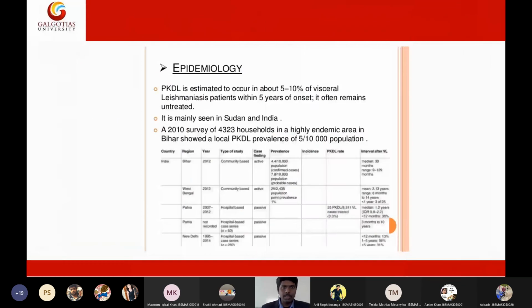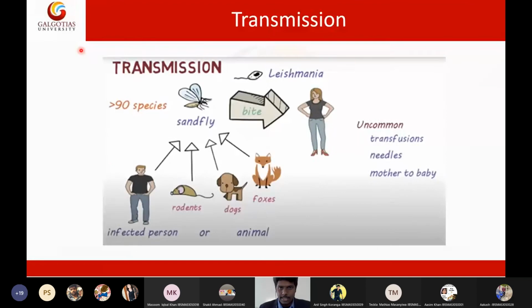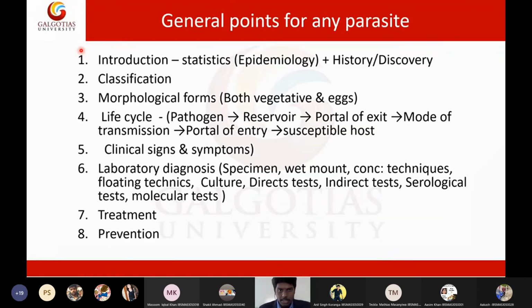Then I discussed the epidemiology, and the general points that need to be studied in all parasites. No matter what parasite it is, we need to satisfy all these points: introduction, classification, morphology, life cycle, clinical signs and symptoms, lab diagnosis, treatment, and prevention. So this is what I covered in today's lecture. In my next class, I will discuss in detail all these points of leishmania.